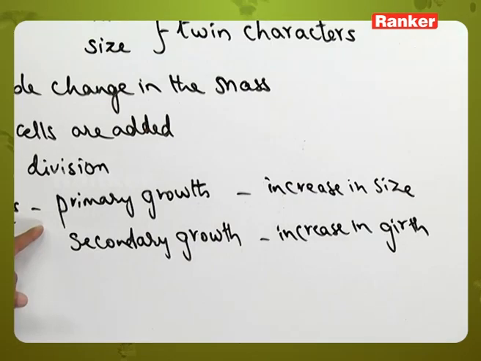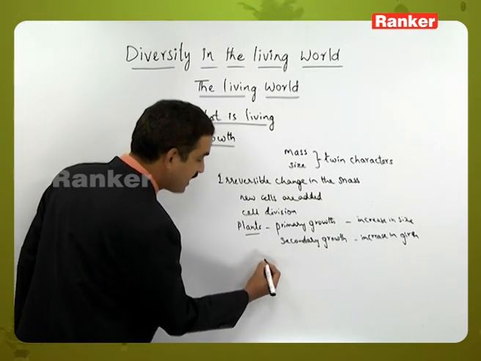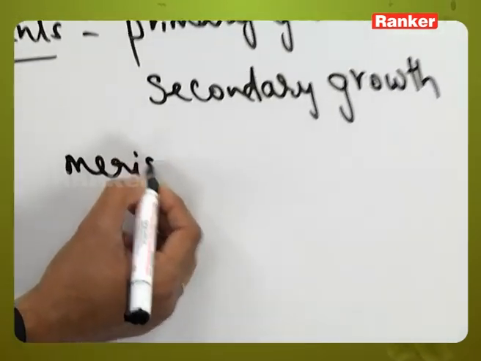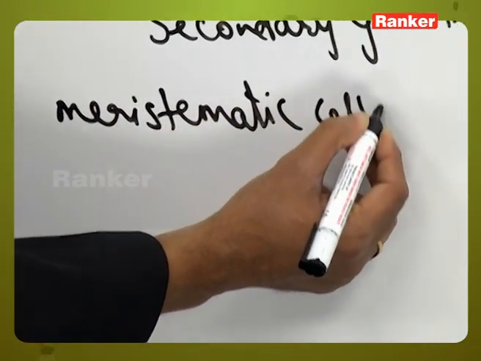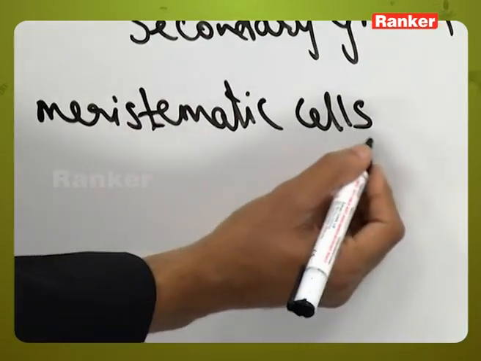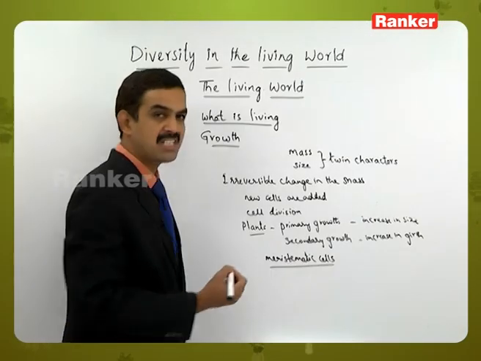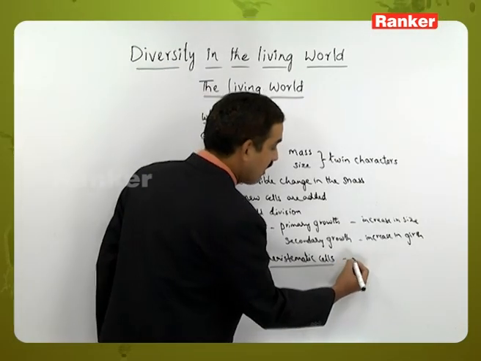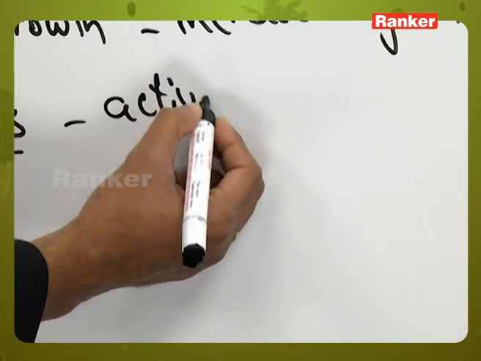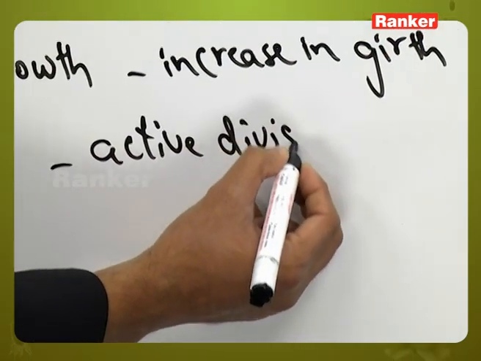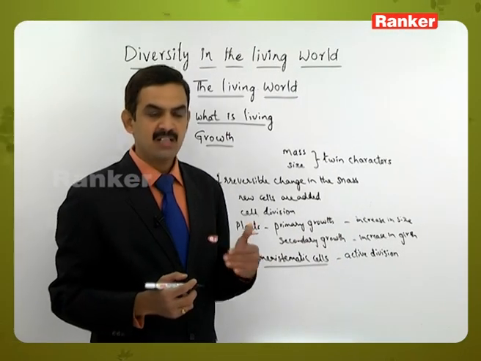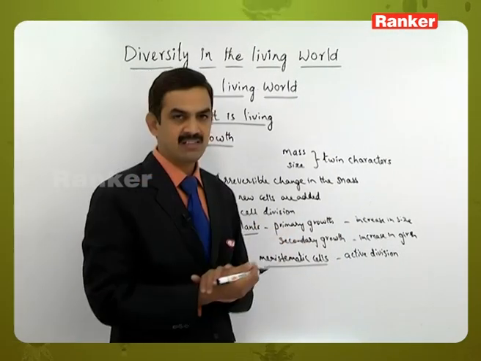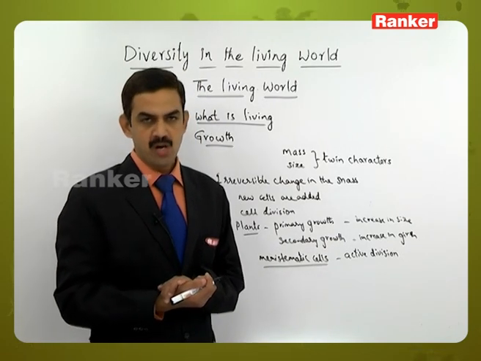When you talk about primary growth in plants, we know that meristematic cells are present in the plants. Meristematic cells are those which have the ability of active division. When they start dividing actively, they grow and add cells to the body of the organism.